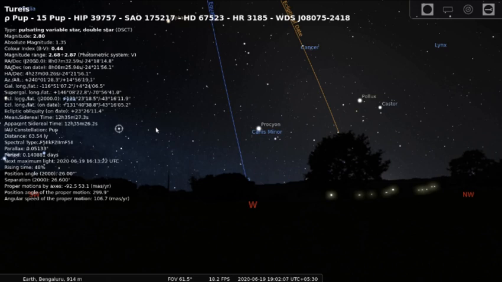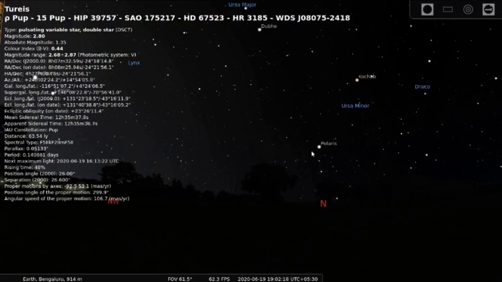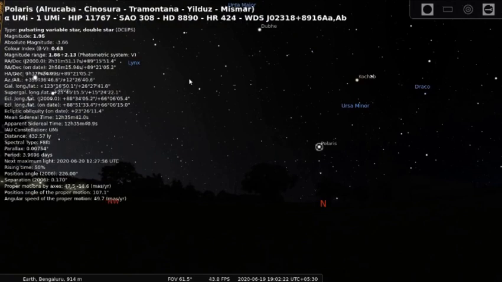Okay. So if I go to the pole star, what is your guess? What will be its declination? So you will see that the declination of Polaris will be very close to 90 degrees. You can see it here. It is plus 89 degrees, 15 minutes and 51.4 seconds.